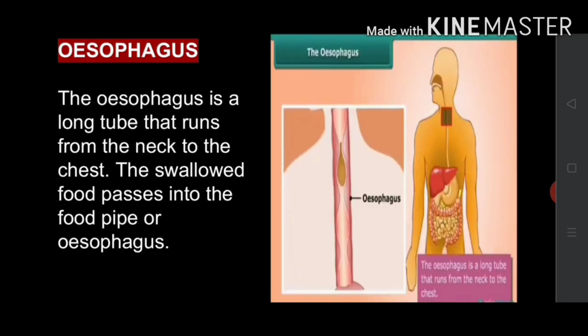Next one is the esophagus. The swallowed food passes into the food pipe or esophagus. The food pipe runs along the neck and the chest. Food is pushed down by the movement of the wall of the food pipe. This movement takes place throughout the alimentary canal and pushes the food downwards.